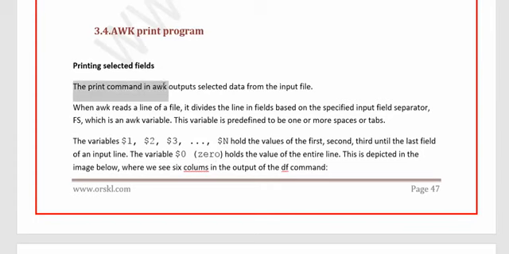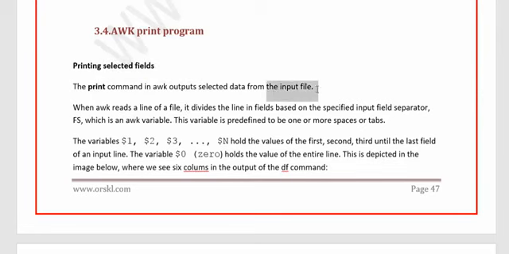The print command in awk outputs the selected data from the input file. Please remember one point: print is a very important command in awk. With the print command that you specify within the awk program, you are telling it to print something as output on the screen. If you don't specify print, awk is not going to show you anything on the screen at all. So if you want some output to be printed from the awk program, the print command is very important.